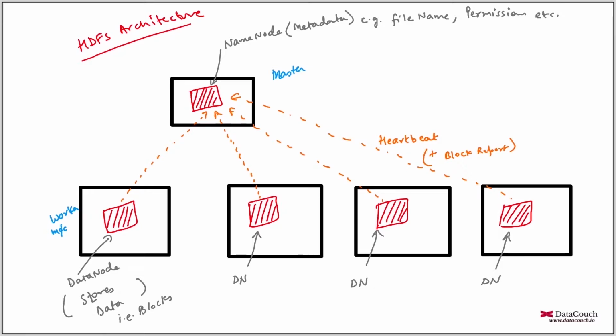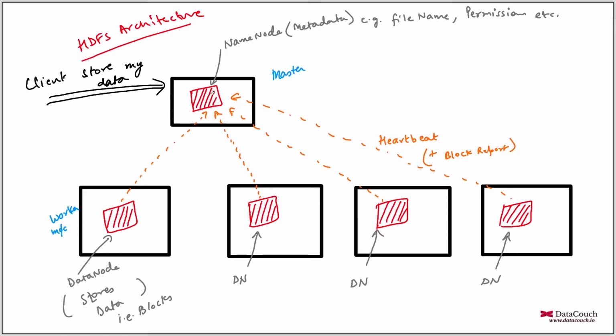Now let's say the client says store my data. The client goes to the master, and the master will check the permissions.